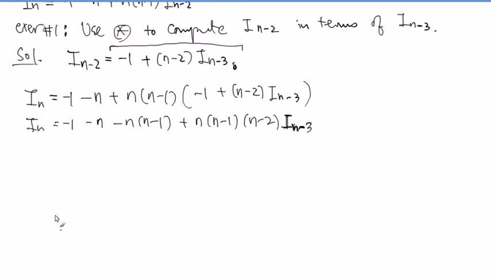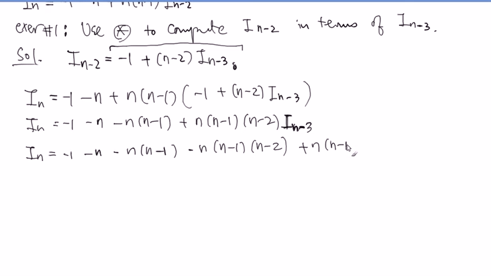Right? So let me give you the next one in here without really doing this exercise again. Negative 1, n times (n minus 1). Next one is n times (n minus 1) times (n minus 2). Right? And then go n times (n minus 1), (n minus 2), (n minus 3).